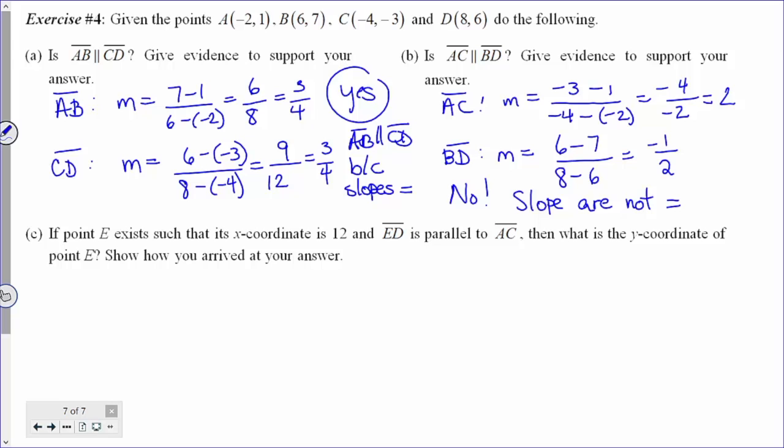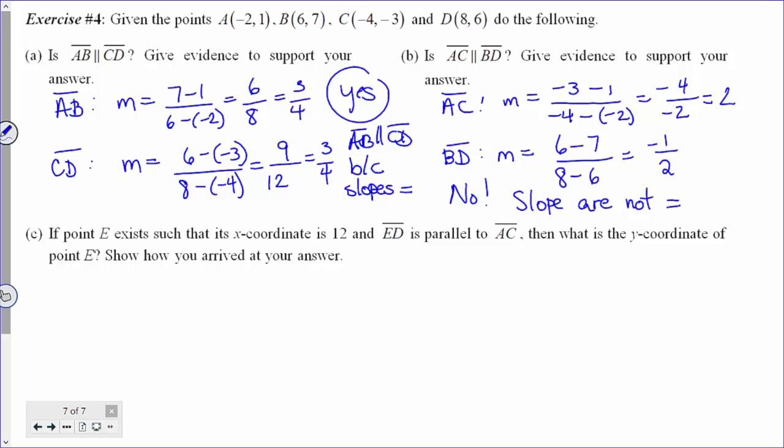Okay. Now, the final part of this problem is the most challenging one, because in parts A and B, all we had to do is do a couple slope calculations and then compare the numerical results we got to see if the two line segments were parallel. But let's take a look at letter C. If point E exists such that its x-coordinate is 12 and ED is parallel to AC, then what is the y-coordinate of point E? Show how you arrived at your answer.